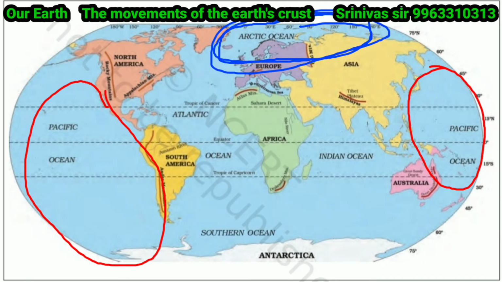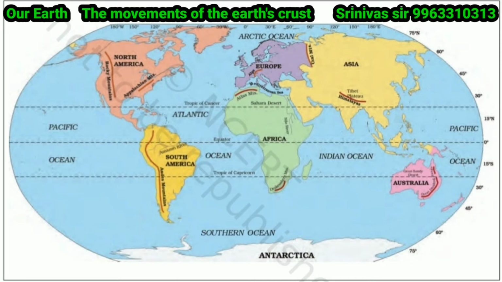This is what we see on the surface of the earth. These oceans and continents are situated on the crust, the first layer of the earth.